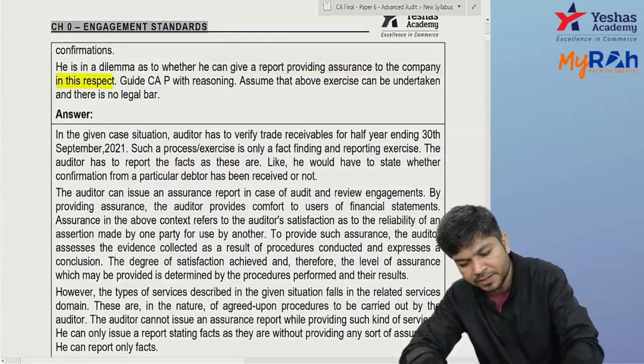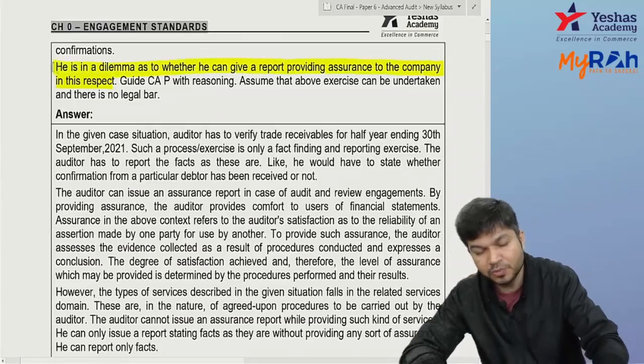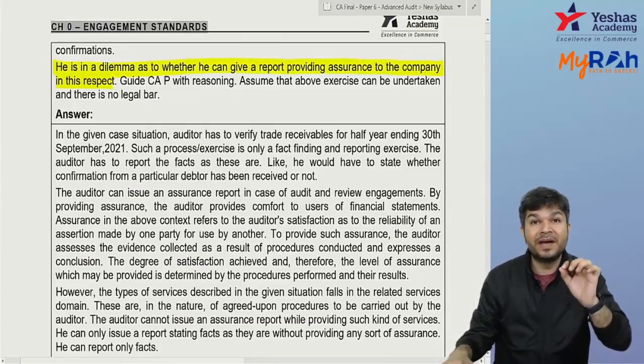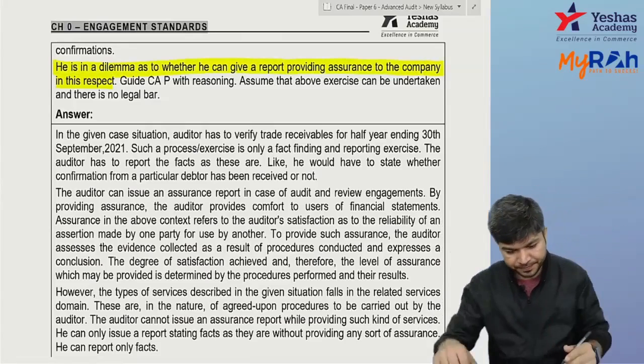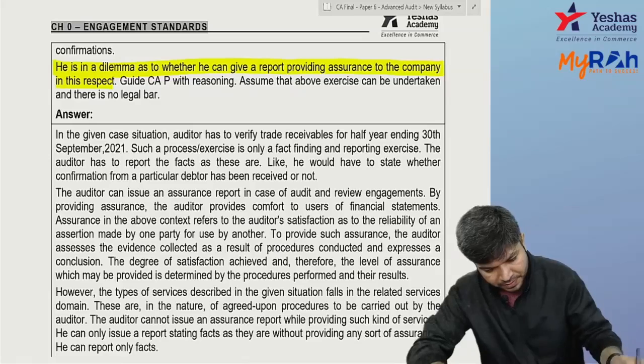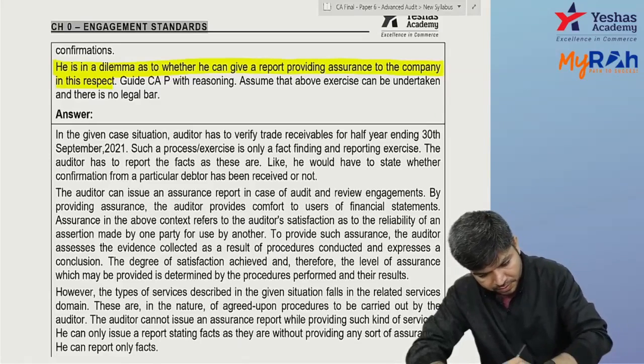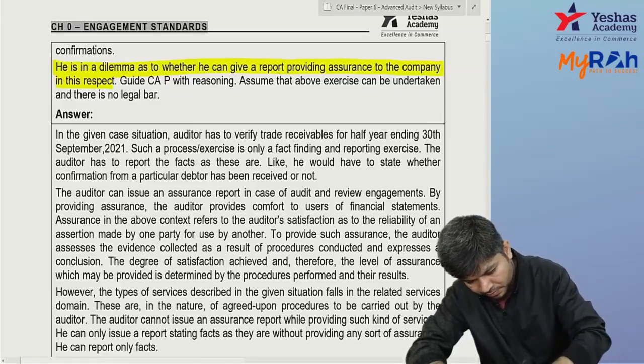So remember, under agreed upon procedure, there is no assurance. You're just doing fact finding. Just report the facts which you found out.